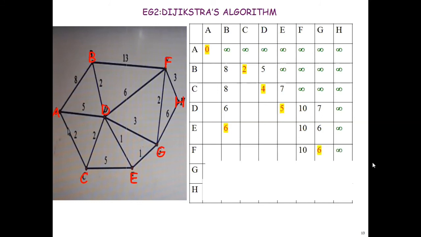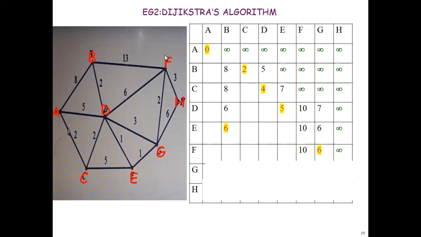Now again you should find out which is the smaller distance. In that step, G is the smaller one. So I have calculated the minimum distance to G as 6. G has connections to F and H. If I am going through G, then 6 plus 2, that is 8. So F will be updated. Already existing value was 10.